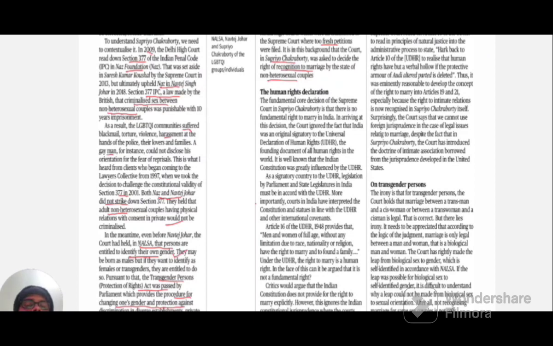Suppose someone is born as a male and wants to identify as a female, now they are permitted to do so, according to a set of procedures. Also, the Transgender Persons Protection Act was passed, which sets the procedure to change one's gender and protects against discrimination in diverse establishments, whether private or state.